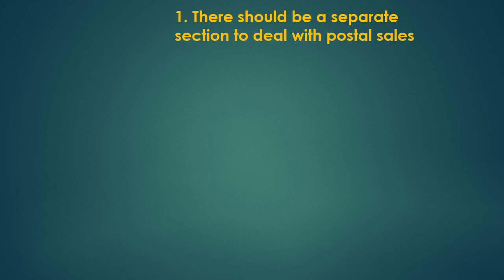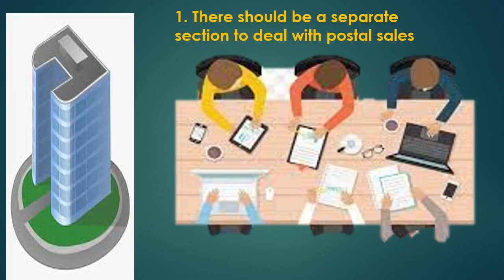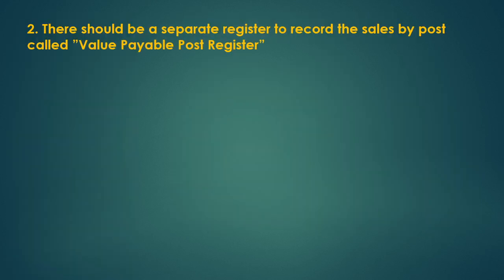The first thing that should be considered in your mind is there should be a separate section to deal with the postal sales. So in the entire company, there might be different departments, and again, within the sales department, there should be a separate department for mail order business, for receiving orders, for dispatching goods, for recording the returns. For all these transactions, there should be a separate department under the sales department for sales by mail order business. There should be a separate register to record the sales by post called value payable post register.